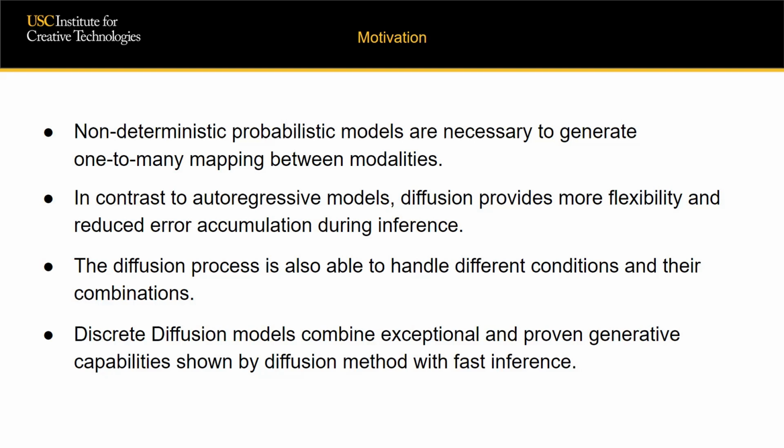For the past couple of years, in almost all fields of generative AI, diffusion models have been giving exceptional and diverse results. When compared to autoregressive models, they are much more flexible. In addition to this, diffusion models are also adept at conditional generation. The discrete version of diffusion models operating in the latent space are able to combine these generative capabilities with really fast inference speed.